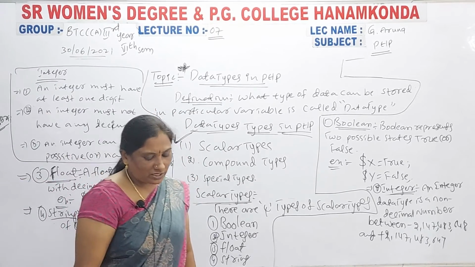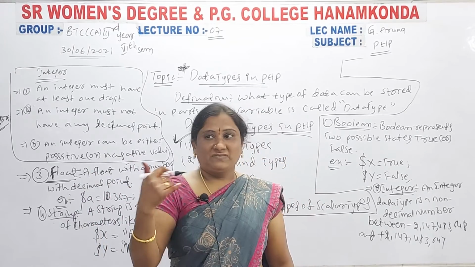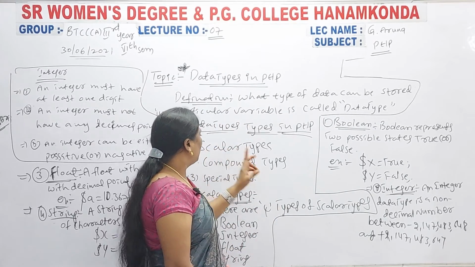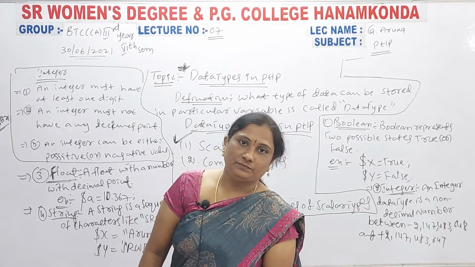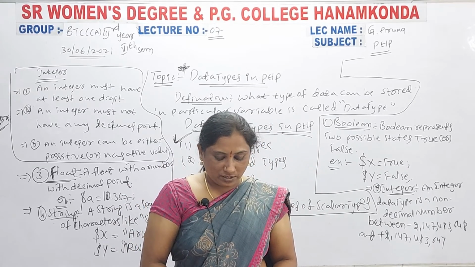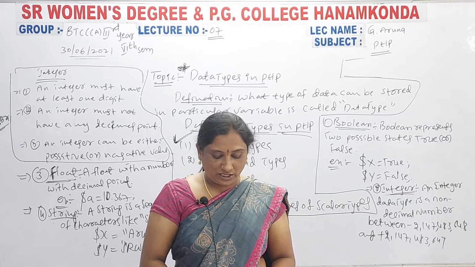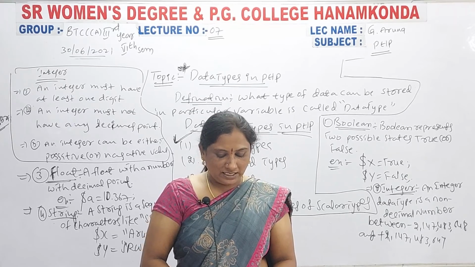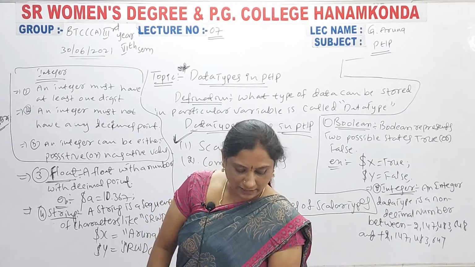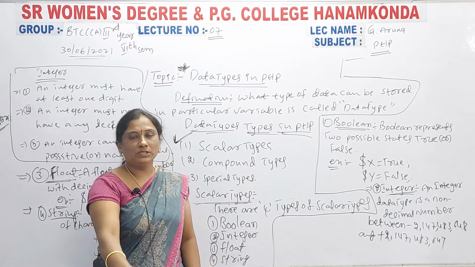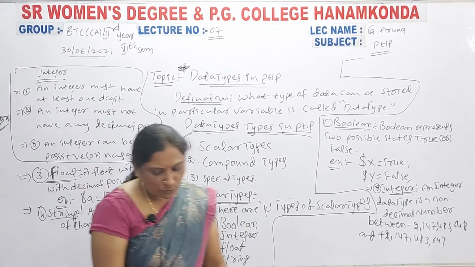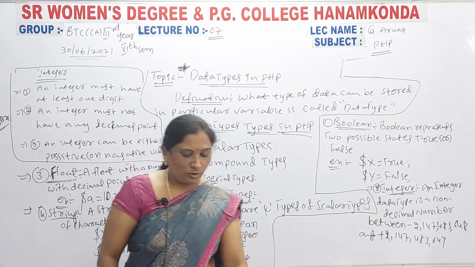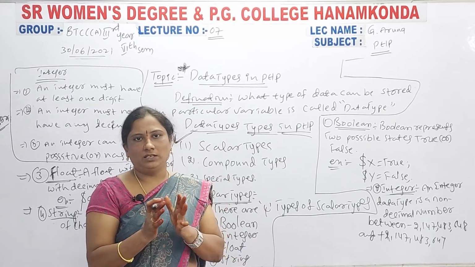After the first one, scalar types, the second one is compound types. Scalar types are used in a single way, meaning for a single variable declaration. Then what is compound? Compound means a collection, not only a single one but more than one.